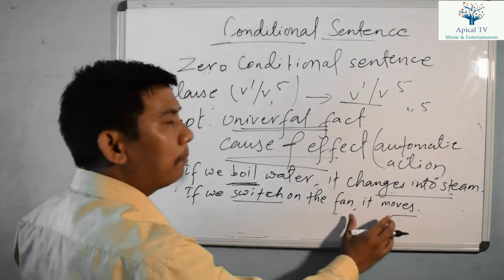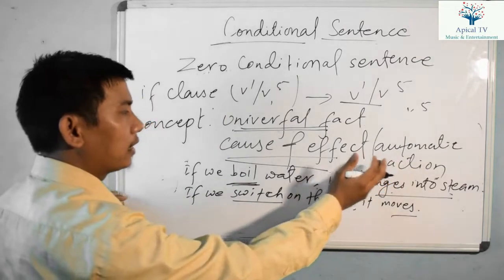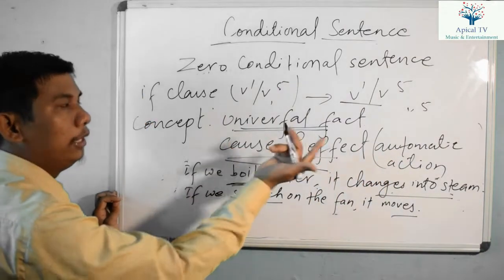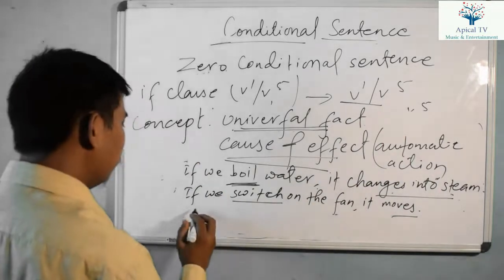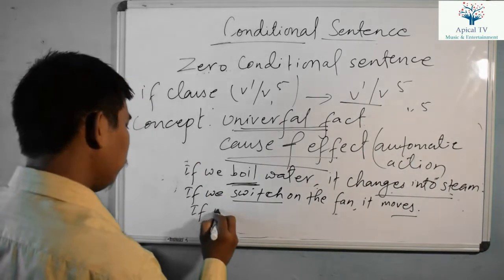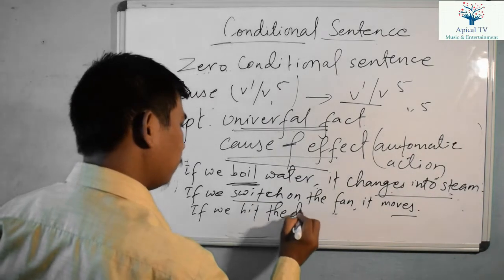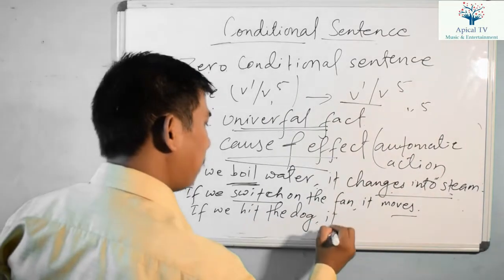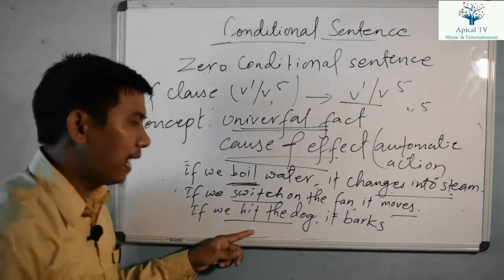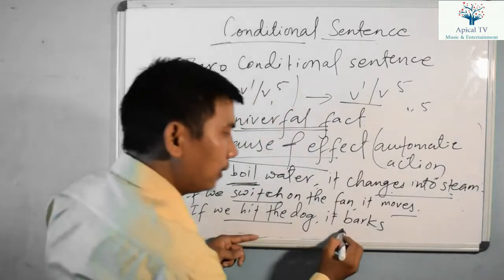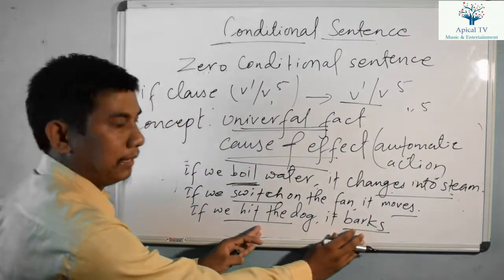Why have we used simple present tense in both clauses? Because this is automatic action, cause and effect, or we can talk about universal fact. Let me give the next example of the automatic action. If we hit the dog, it barks. Now hitting the dog is the action. Due to the action there is a reaction. Barking is the reaction here, and in both clauses there is simple present tense, right?